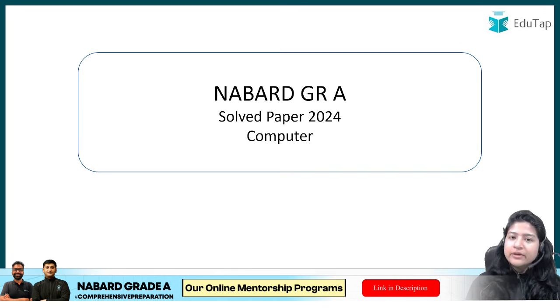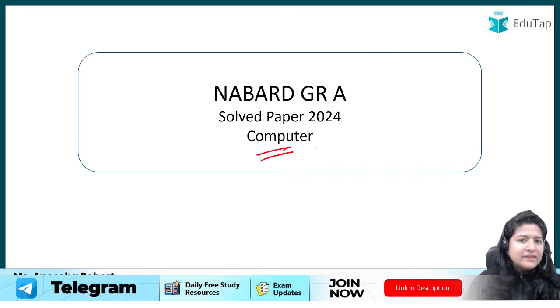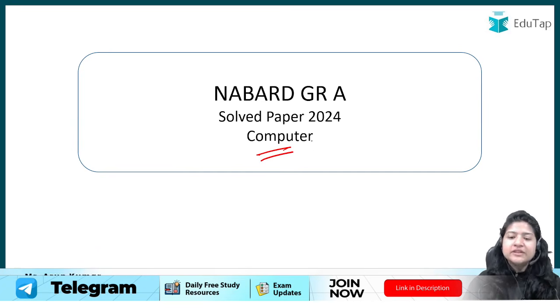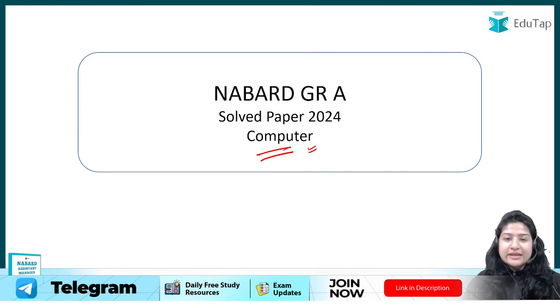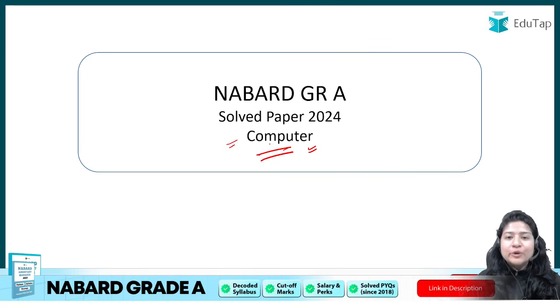We know that in the NABARD Grade A examination, computer is asked in phase 1 of the examination. Even though it does not have much weightage, clearing the sectional cutoff is very important if you want to make it to the next phase. For example, you cleared the sectional cutoff of all the sections and also the overall merit, but you lagged in computer, you will not go to phase 2.